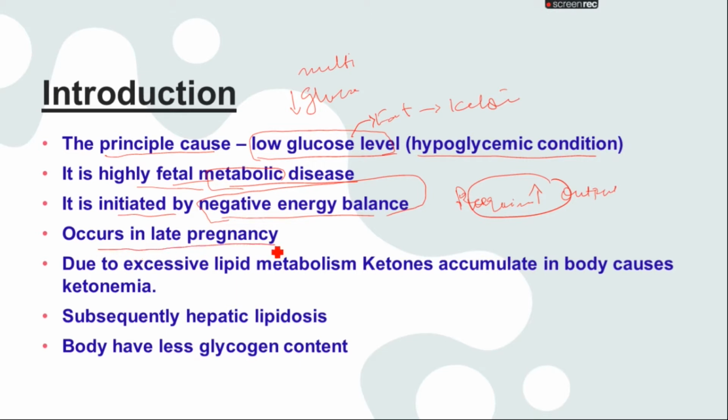Most commonly it occurs in late pregnancy, due to the excessive lipid metabolism. When the fat is metabolized excessively, the ketone bodies, which are the byproduct or the end product, are going to be accumulated in the body, so they cause ketonemia, and ketonemia is also toxemia as well. After some time, it mainly affects the hepatic cells. Means the liver is most commonly affected, and it causes hepatic lipidosis as well. It also occurs due to the less glycogen content in the body of an animal.